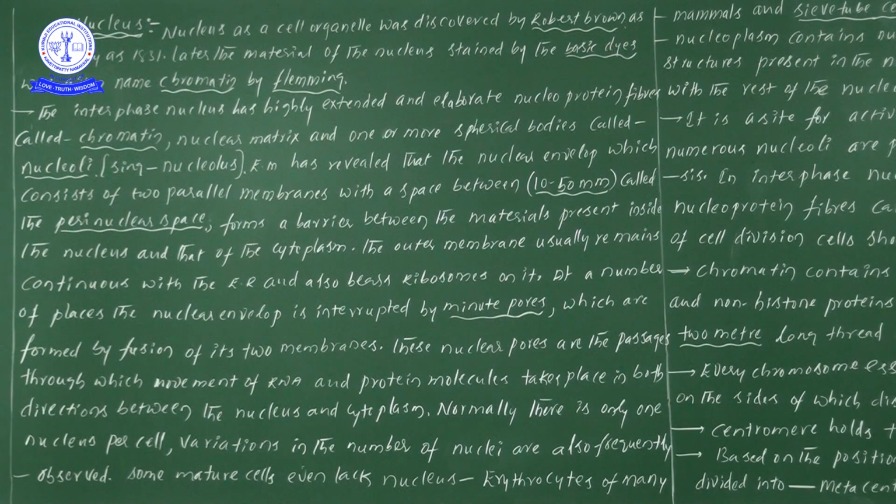When we use basic dyes for the study of the nucleus, we can see the nuclear materials. Those materials got the name chromatin, and for the first time the name chromatin was used by Fleming.